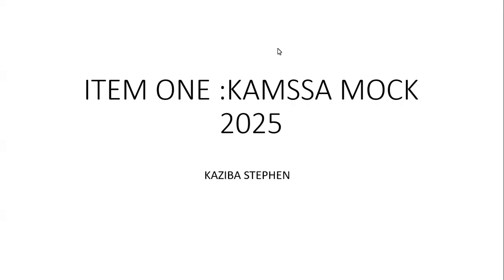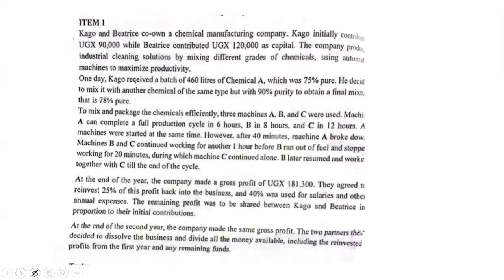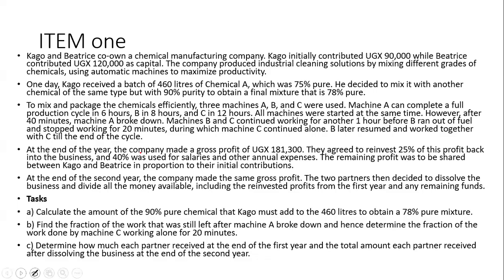We are going to go through Kamssa mock item number 1. And this item, this is a screenshot of how that item looked like. And this is the item. Now, whenever you meet these scenarios, read through the scenario and summarize your work. After summarizing, look at the task at hand and then start responding basing from the task you have.